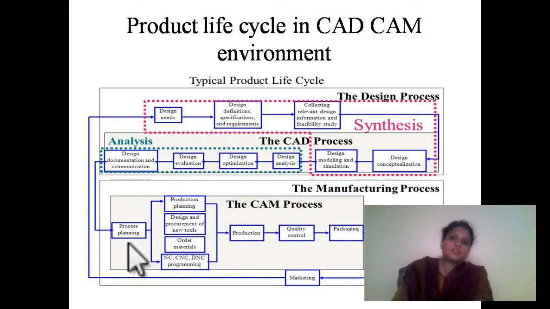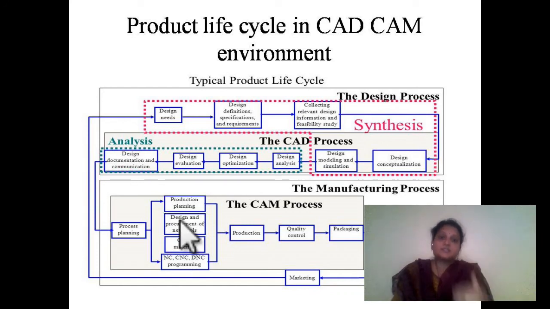So here in the manufacturing process, we'll make a process sheet, and here process sheet means production planning. We'll do a production planning. After making the production plan, we see the design requirements of new tools. In the sense, in order to produce this component, what tools do we require, what tools we need to purchase, and what tools we have to design. So all these designs will be done at this CAM process. And next, what material do we need in order to get this component? It is what quantity and what type of material we need to order.